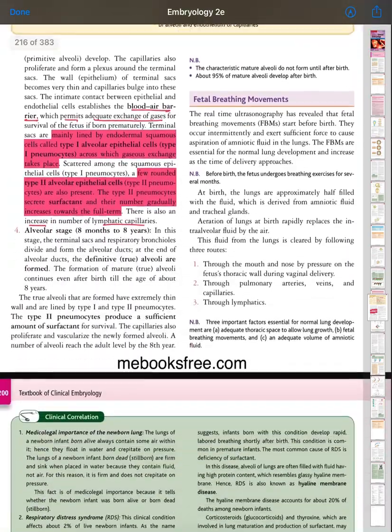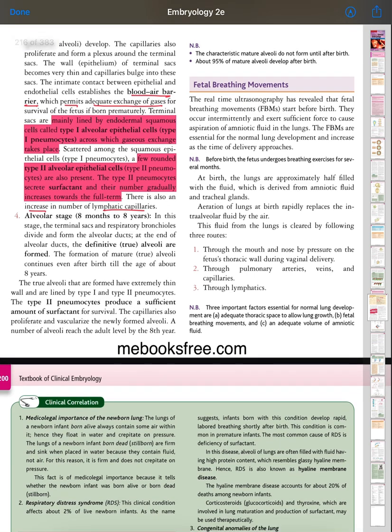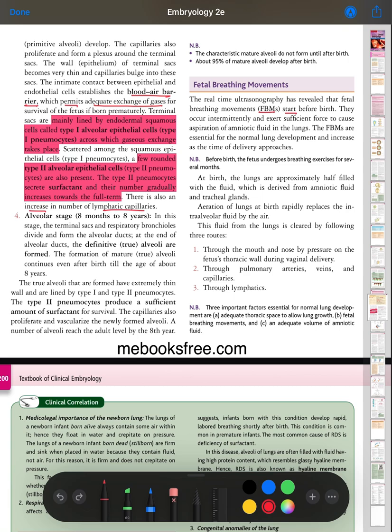Fetal breathing movement. Real-time ultrasonography has revealed that fetal breathing movements start before birth. They occur intermittently and exert sufficient force to cause aspiration of amniotic fluid into the lung. The fetal breathing movements are essential for normal lung development, and they increase as the time of delivery approaches.